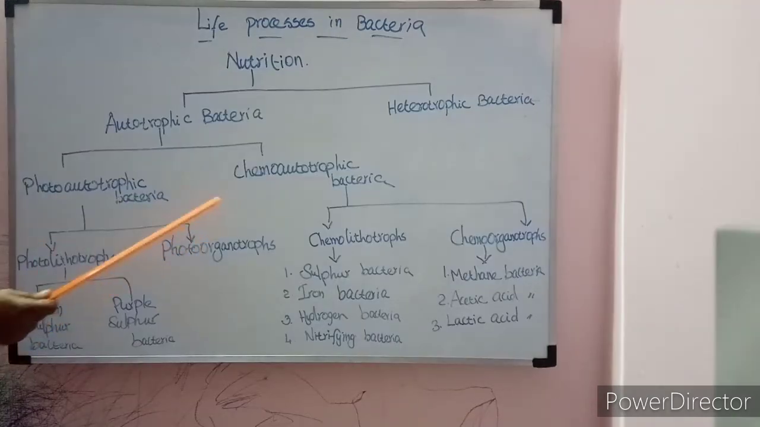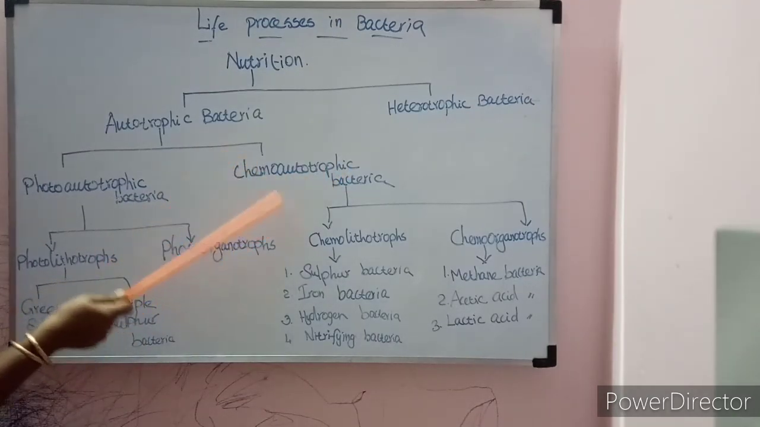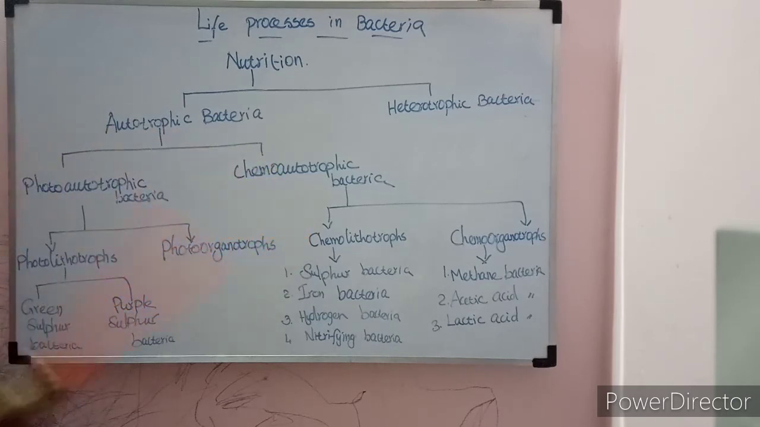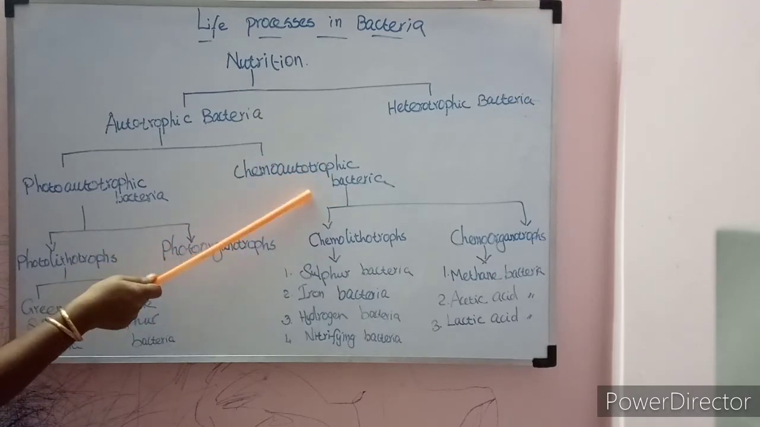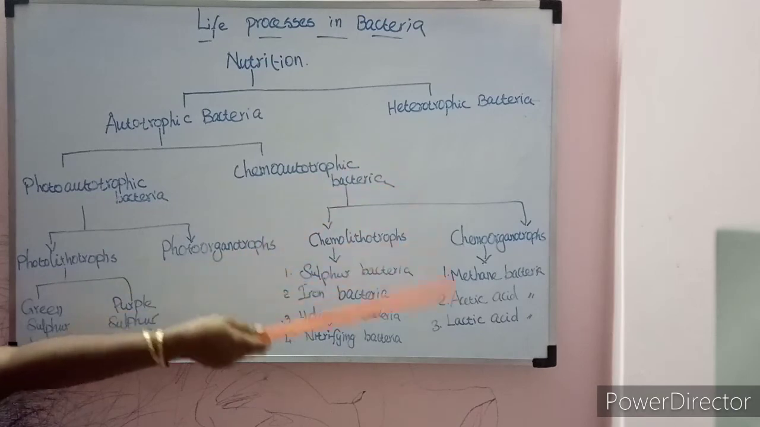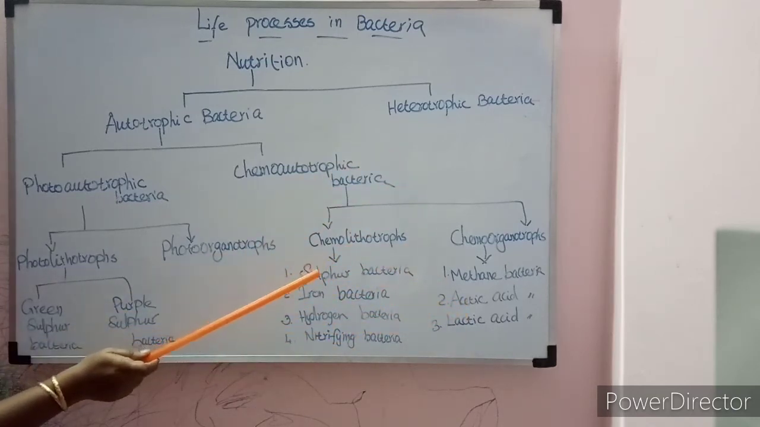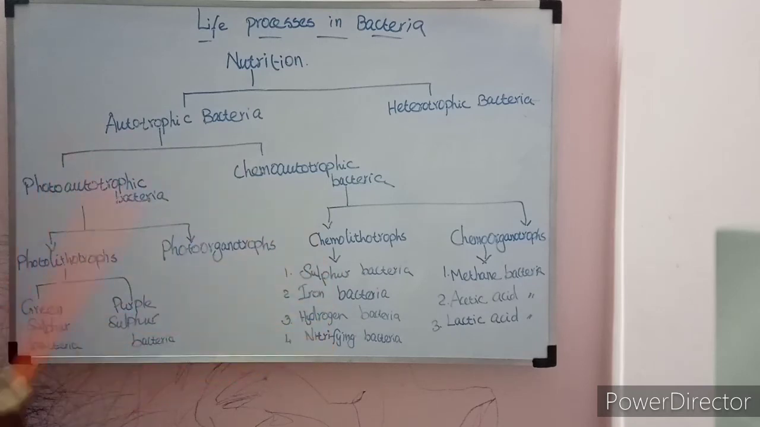Now we move on to the hemoautotrophic bacteria. These bacteria don't have a photosynthetic pigment, so they can't use sunlight as the source of energy. So they have to use organic and inorganic substances as a source of energy. So it is called hemoautotrophic bacteria. These are again divided into hemolithotrophs and hemoorganotrophs. Hemolithotrophs oxidize inorganic compounds and get the energy released.